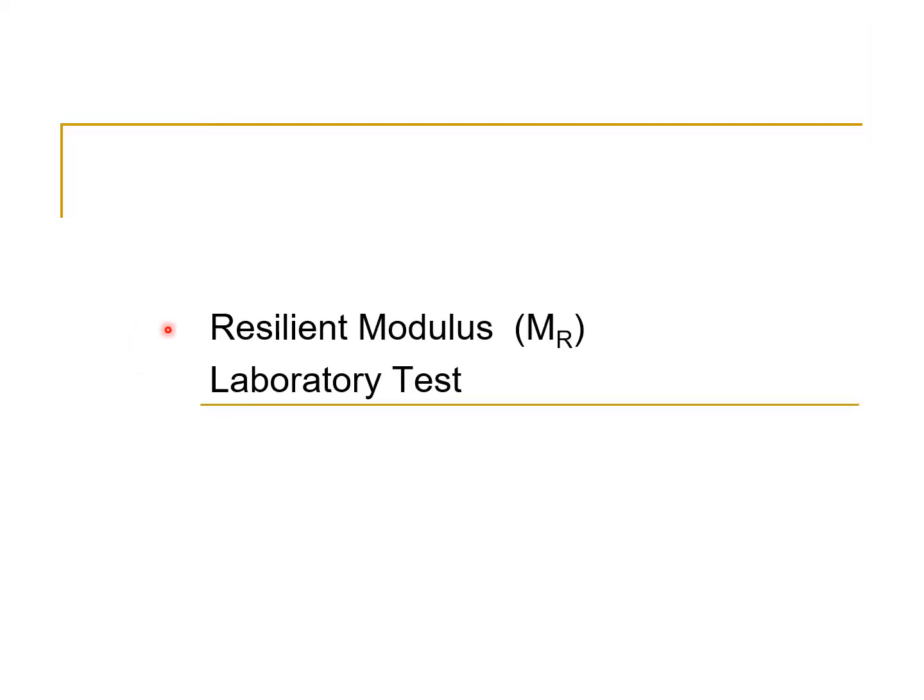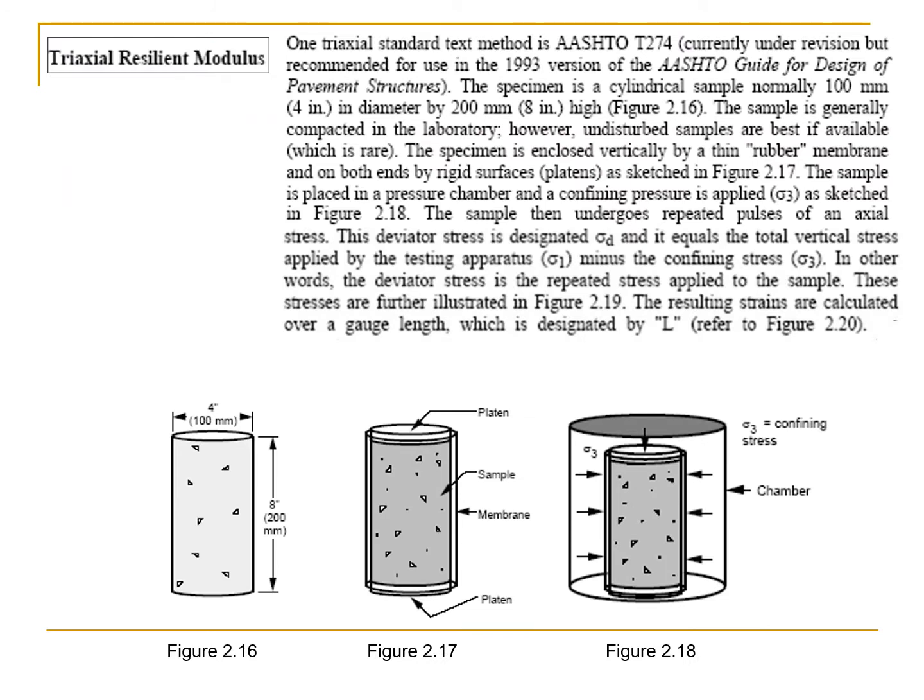Then comes the resilient modulus, M sub R, laboratory test. The triaxial resilient modulus test. The specimen is a cylindrical sample, normally 100 millimeter, 4 inches in diameter by 200 millimeter, 8 inches high, as shown in the figure.